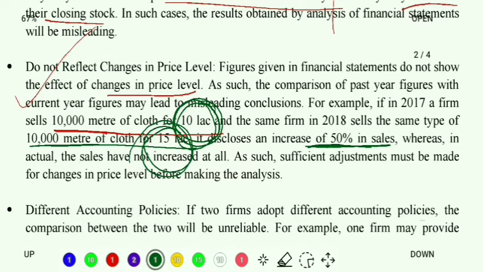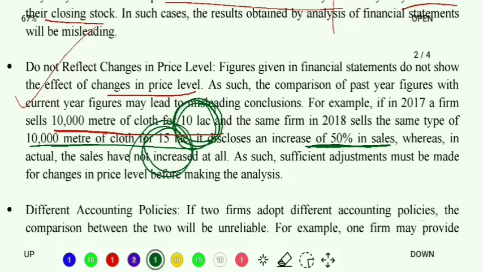So this is another limitation: through the financial statements it is very difficult to understand whether there has been an actual rise in sales, or the sales amount has risen just because of inflation or the change in price level. As we cannot find it easily, when we sit down to analyze the financial statements, generally a layman or common person will say, okay, earlier sales was 10 lakh, now it is 15 lakh, the business is doing good. That is how the analysis goes wrong.